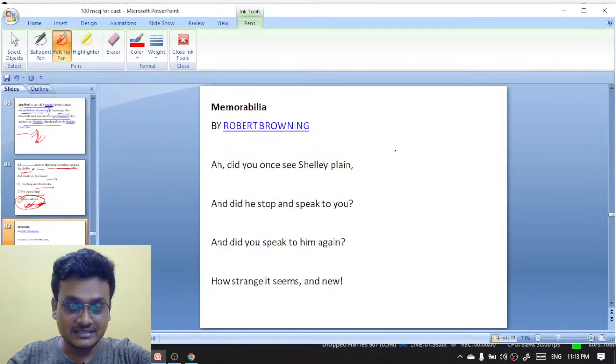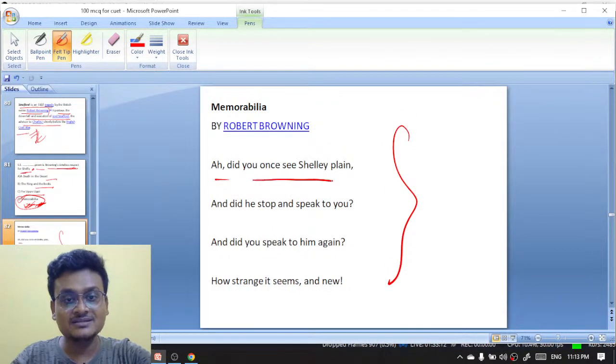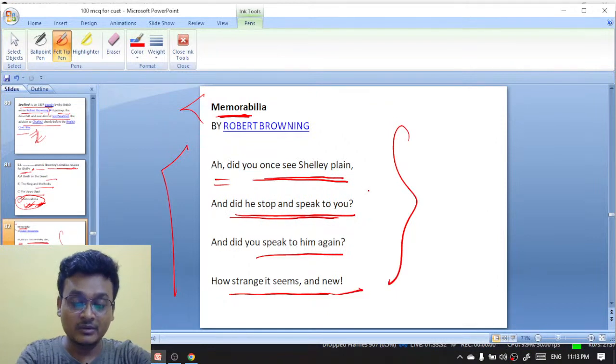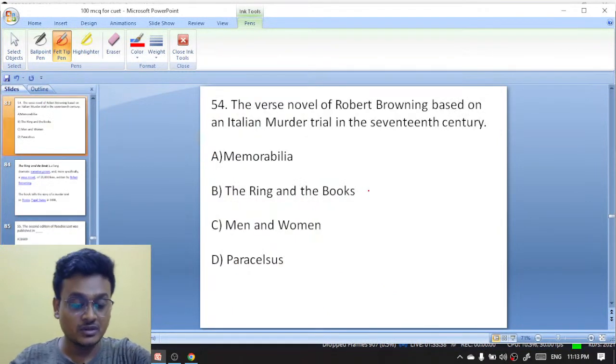And how does the poem begin? Did you once see Shelley plain? And did he stop and speak to you? And did you speak to him again? How strange it seems and new. These are the opening lines of the poem Memorabilia by Robert Browning. It is showing respect to Shelley. You can take a screenshot of it.